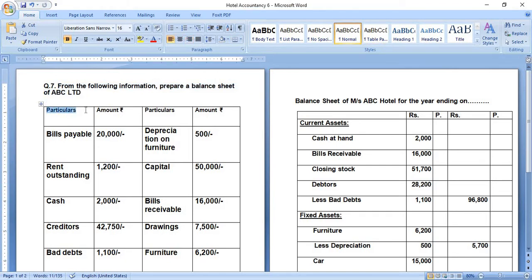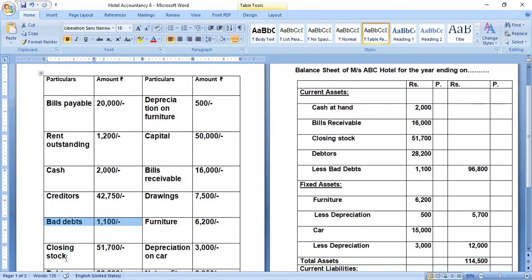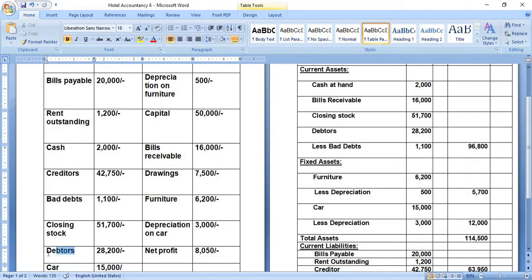So here we have the balance sheet, with particulars and amount, two columns mentioned. Some are assets, some are liabilities. Bills payable is there, rent outstanding is there, cash is there, creditors is there, bad debts are there, closing stock is mentioned also here, and debtors is mentioned here.